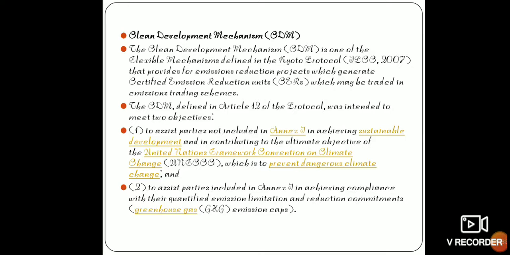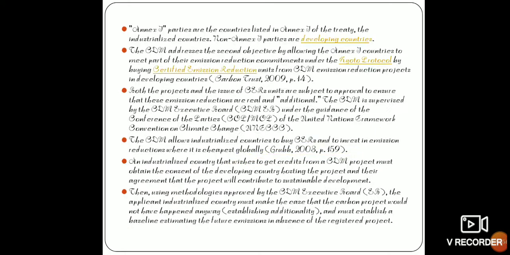And these protocols have two objectives. First one is achieving sustainable development that helps to prevent dangerous climatic change, and second one is to achieve compliance with the qualified emission limitation and reduction compliance. Both these projects are subjected to approval to ensure that these emission reductions are real and additional, and that can be supervised by the Clean Development Mechanism Executive Board under the guidance of the Conference of Parties, like the United Nations Framework Convention on Climate Change, that is UNFCCC.